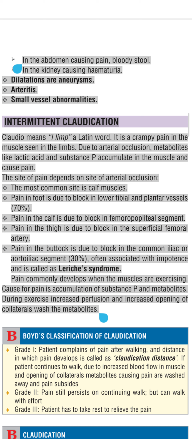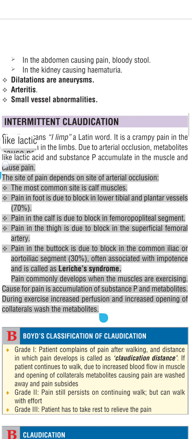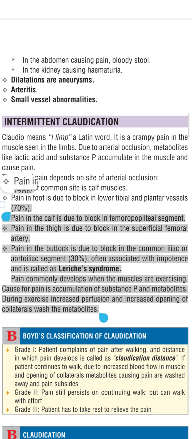It is a crampy pain in the muscle seen in the limbs. Due to arterial occlusion, metabolites like lactic acid and substance P accumulate in the muscle and cause pain. The site of pain depends on the site of arterial occlusion. The most common site is the calf muscles. Pain in the foot is due to block in the lower tibial and plantar vessels, 70%.